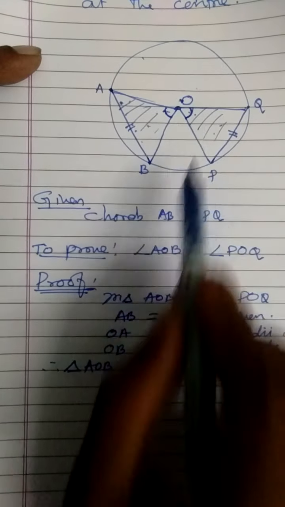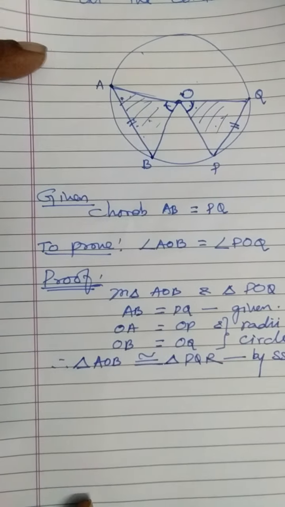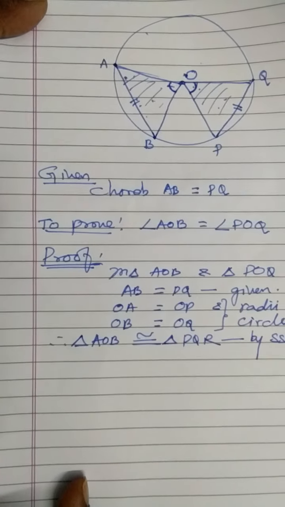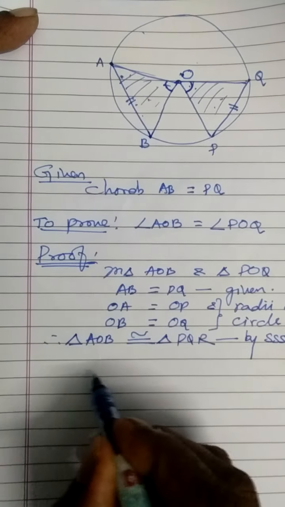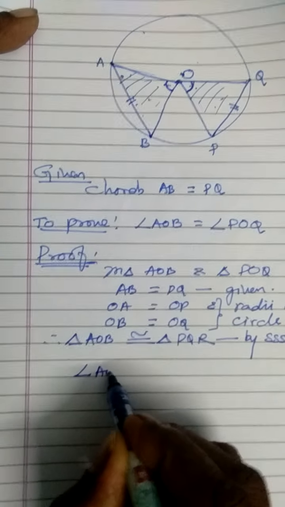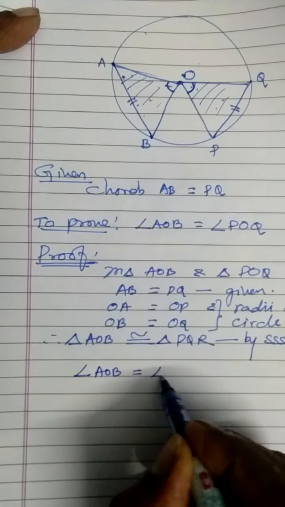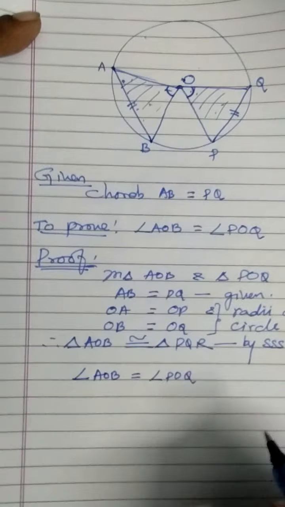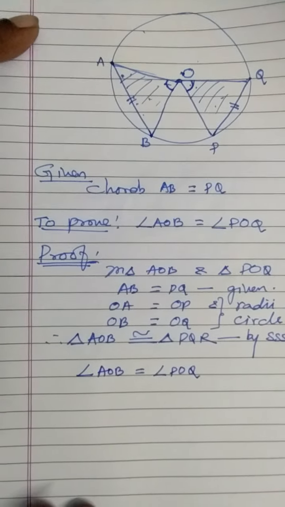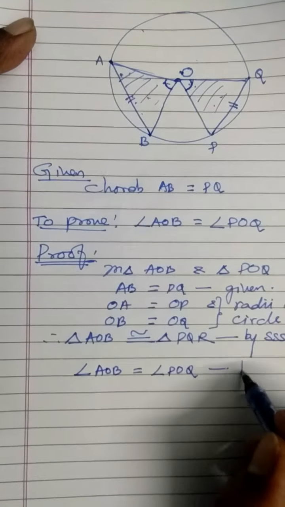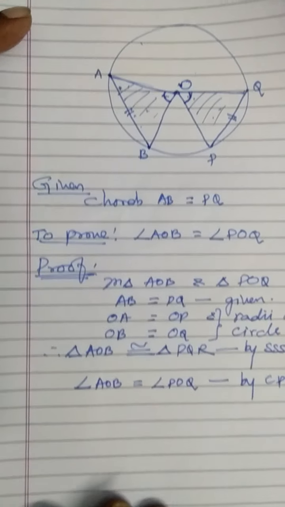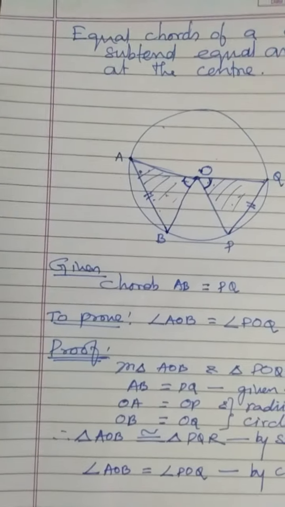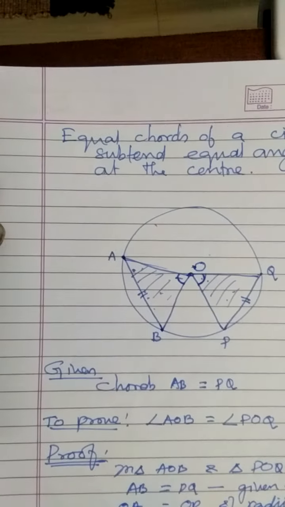Now these two triangles are congruent, so we have already seen that if two triangles are congruent, their corresponding parts are equal. Now we can declare that angle AOB is equal to angle POQ. Do you agree? By what reason? By CPCT.